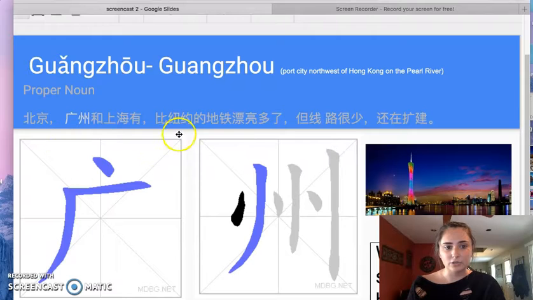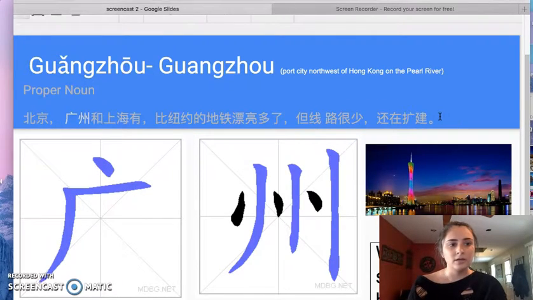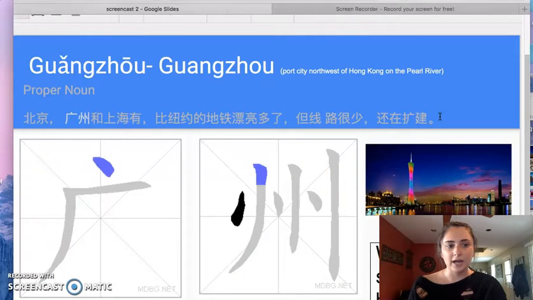And then it used in a sentence right here would be: Beijing, Guangzhou, he Shanghai, which means yes, Beijing, Guangzhou, and Shanghai have subway systems that are much more beautiful than the New York subways. And that's just a picture of the town.